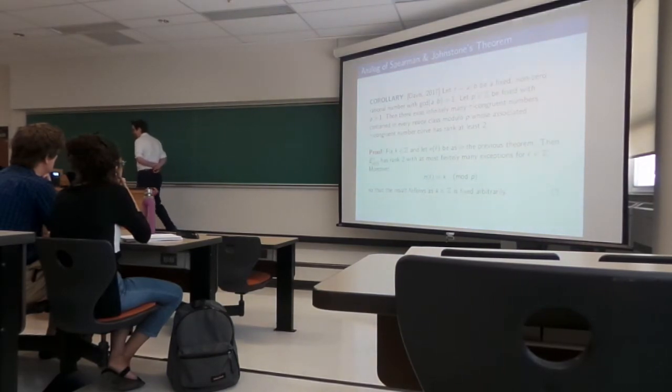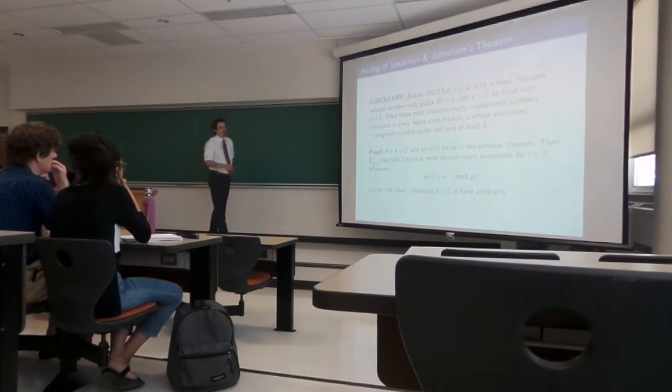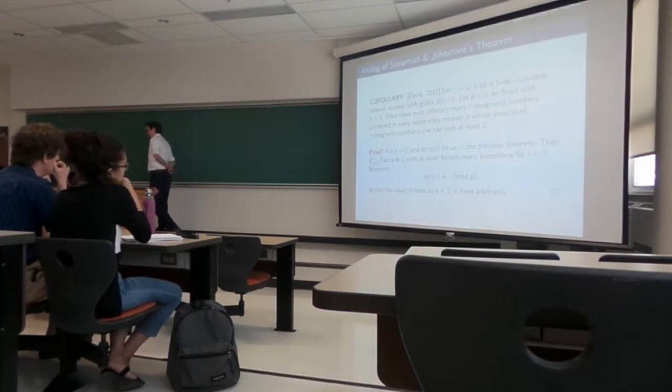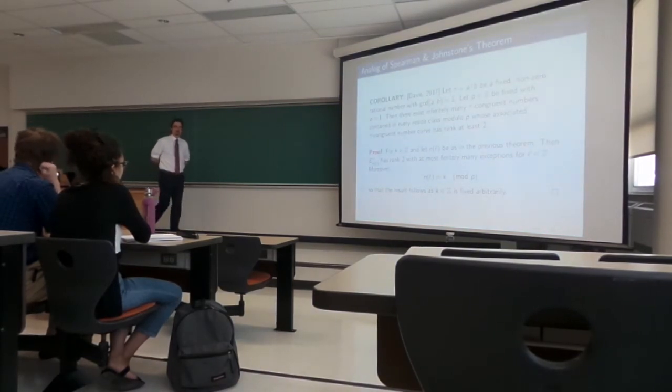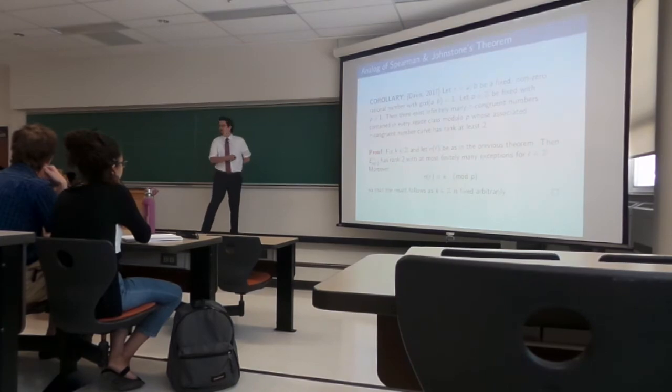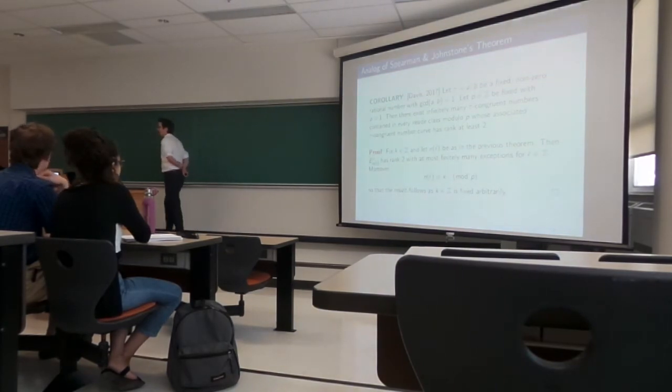Now, like I say, I call this an analog because I kind of didn't do one step in this that was in Spearman and Johnston's theorem, right? I haven't shown that infinitely many of these tau congruent numbers are inequivalent modulo squares. You might ask, why didn't I do that? And the honest answer is because I forgot. It was kind of an oversight on my part when I was doing this problem. I got so happy that this even worked that I didn't really think of it.